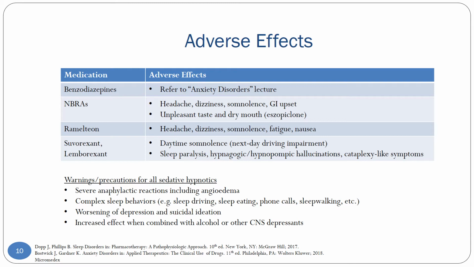Suvorexant and lemborexant are associated with daytime somnolence and next-day driving impairment. The sleep paralysis, hypnagogic and hypnopompic hallucinations, and cataplexy-like symptoms are dose-dependent. Hypnagogic hallucinations occur during the transition from wakefulness to sleep, and hypnopompic are the opposite in that they occur during the transition from sleep to wakefulness.